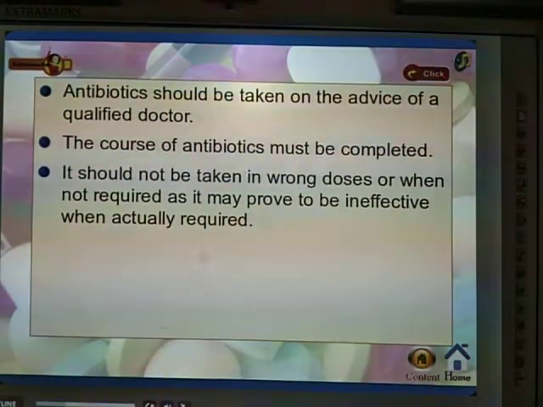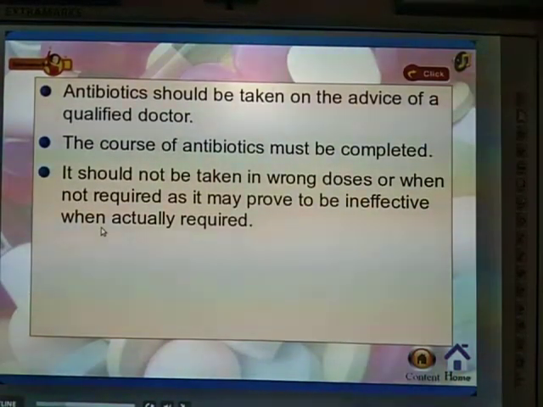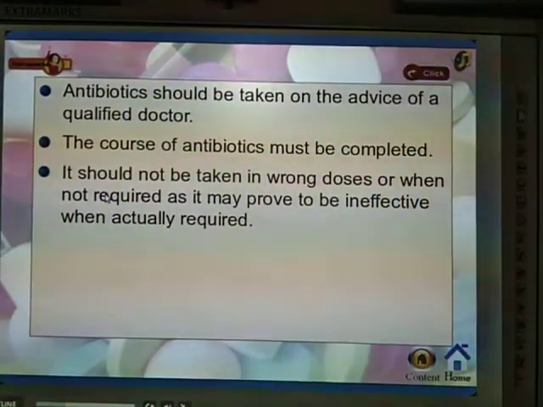It should not be taken in wrong doses, which is also very important. We should not take wrong doses, or take it when not required, as it may prove to be ineffective when actually required. It should be proved that our body is infected by some viruses or bacteria, and only then can we take antibiotics. Why?